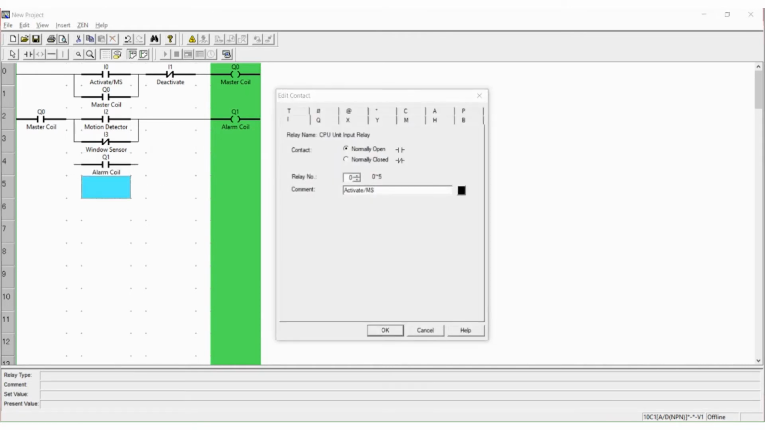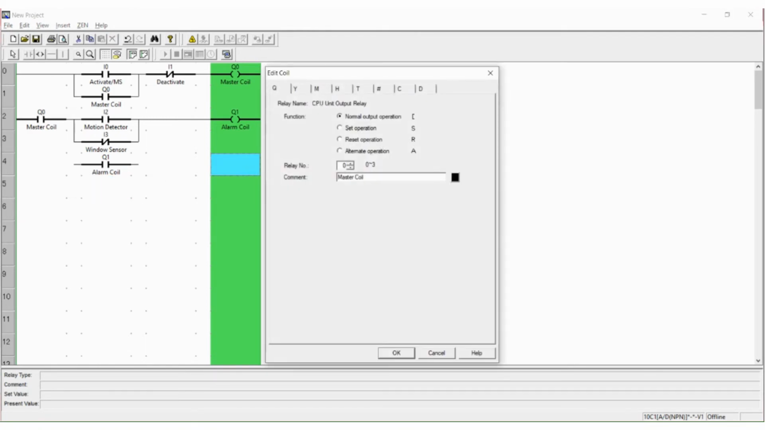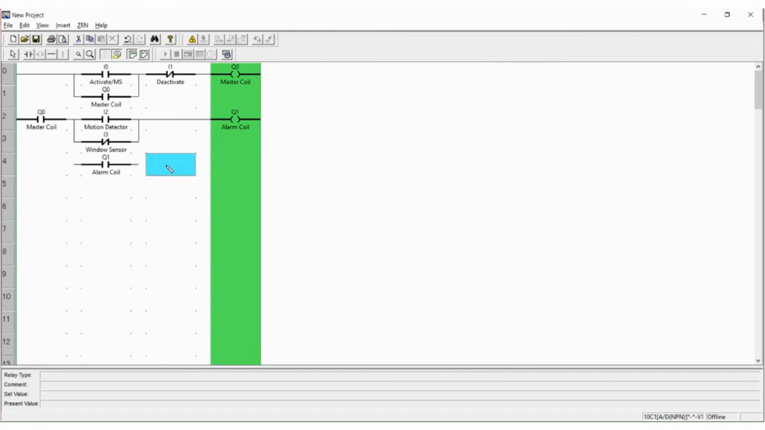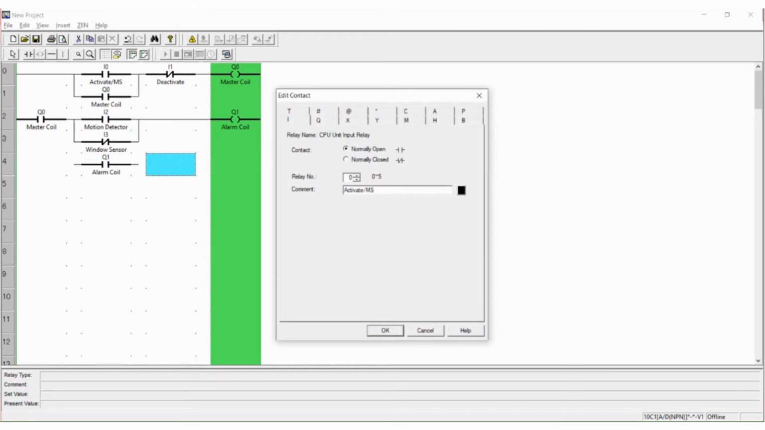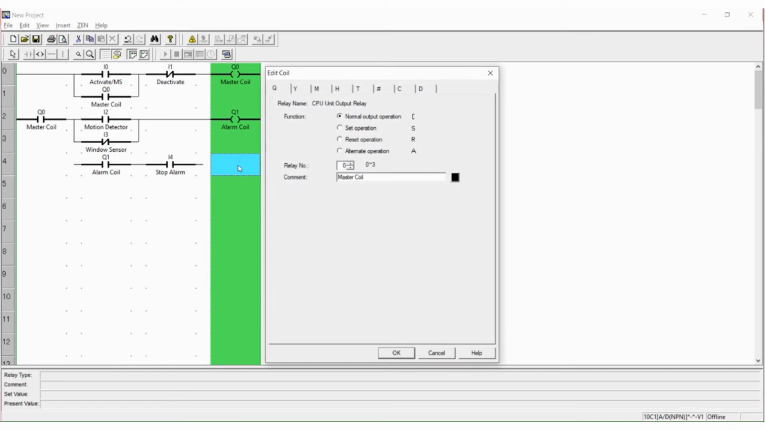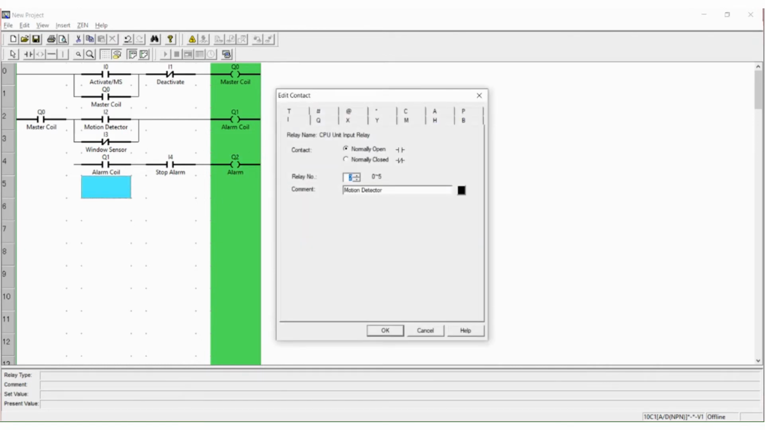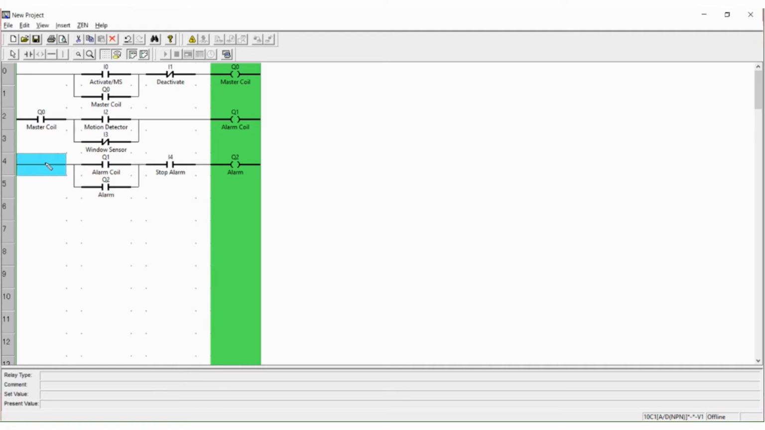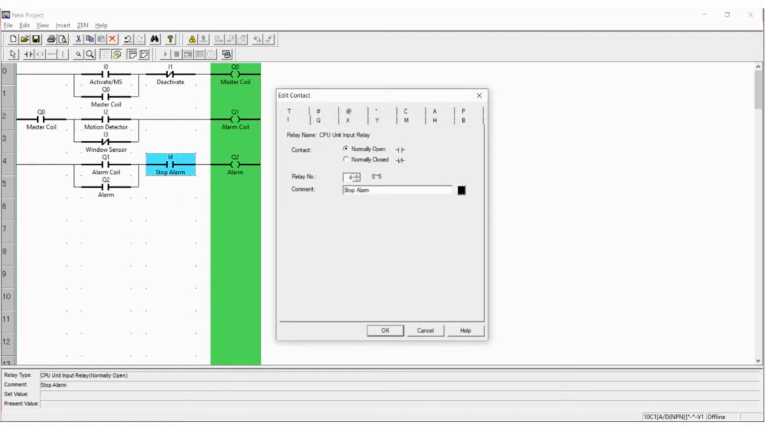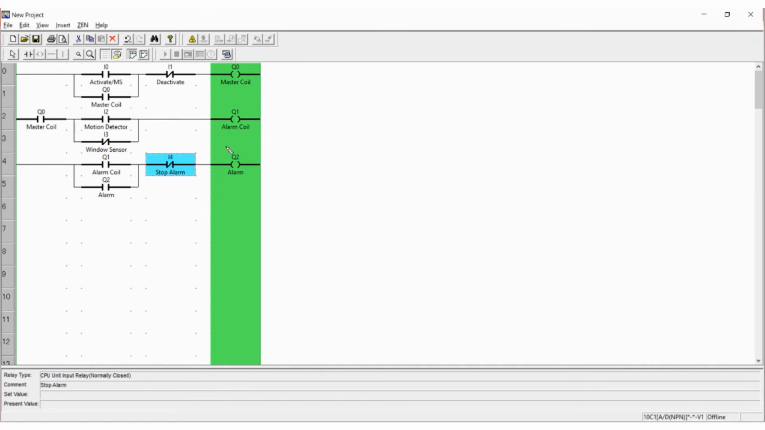Beside that, we will be adding another input for stopping our alarm, which is stop alarm, I4. And for our last output, which is Q2, let's label it as alarm. Let's link that Q2 as one of our inputs. Okay, so just rechecking, let's make sure that I4, I3, and I1 are all in the normally closed state.